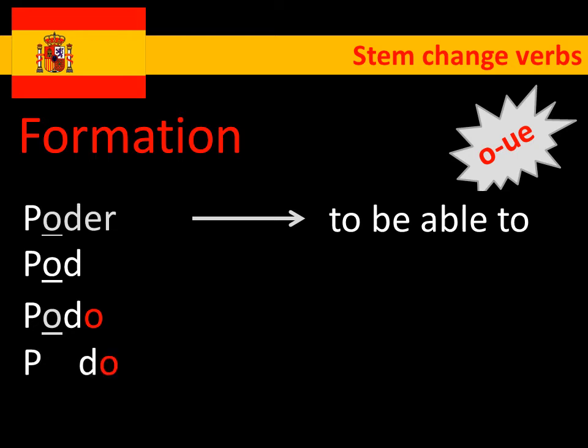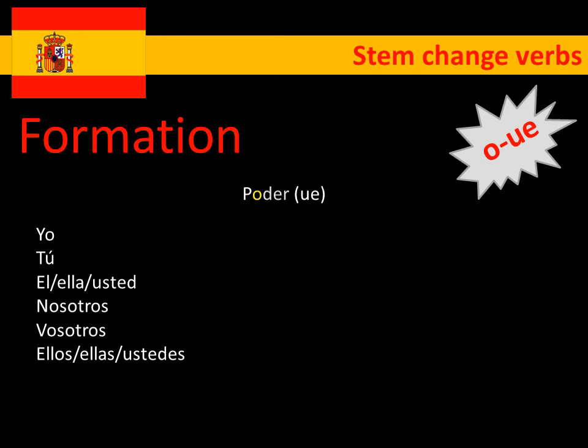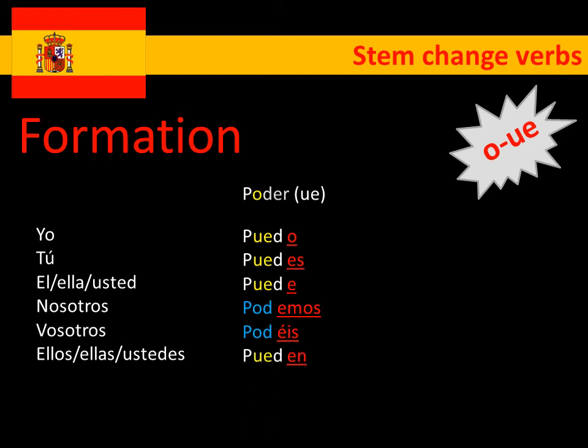But actually, we know it's a stem change verb, so we can get rid of the O, which was underlined, and we end up, because it's O to UE, it becomes puedo. And puedo means I can, or I am able to. Okay, again, the full formation then. So yo puedo, tú puedes, puede, podemos, no change again, podéis, and pueden.